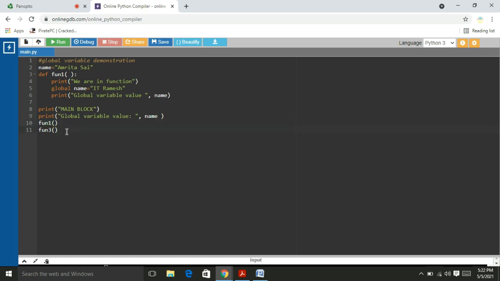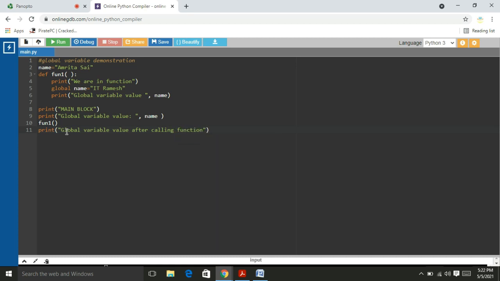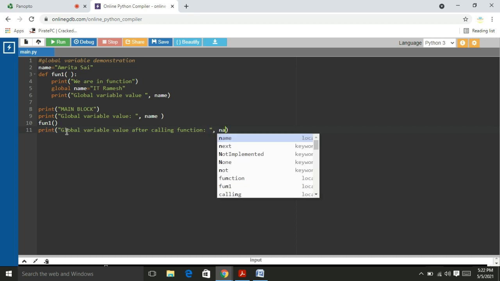Now I try to print again the global variable value. Print global variable value after calling function. After calling function name.